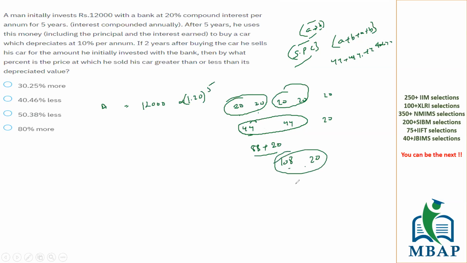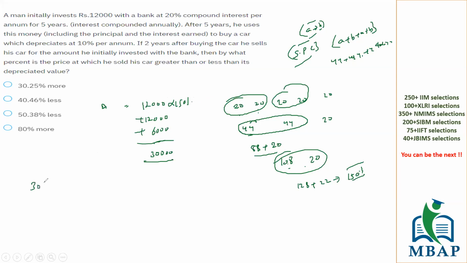Making the last pair, 108 and 20 will become 128 plus 20% of 108, which is roughly 22, because 10% will be 10.8 and double of it will be 21.6. So the overall value will become 150, which means 1.20 to the power 5 is nothing but a 150% increase. What is 150% more on 12,000? 100% will be 12,000 more and 50% will be 6,000 more. If you add this, the overall value will become 30,000.